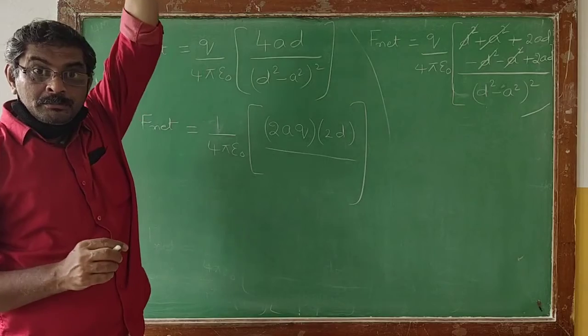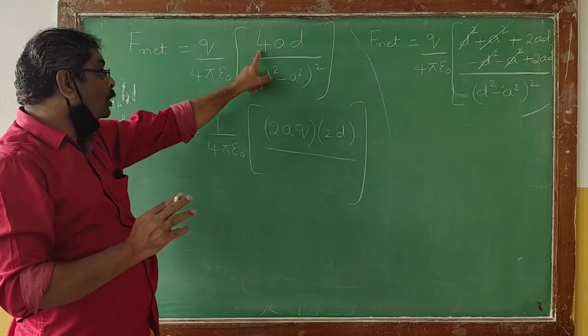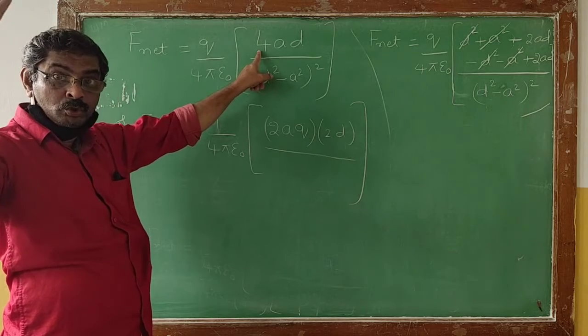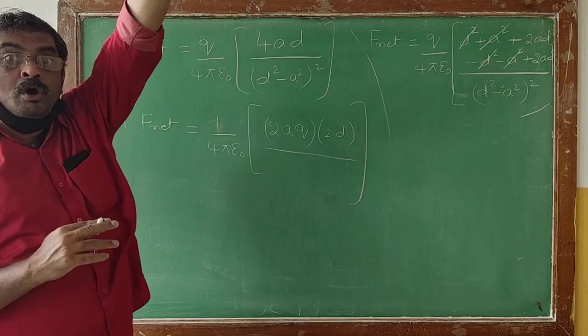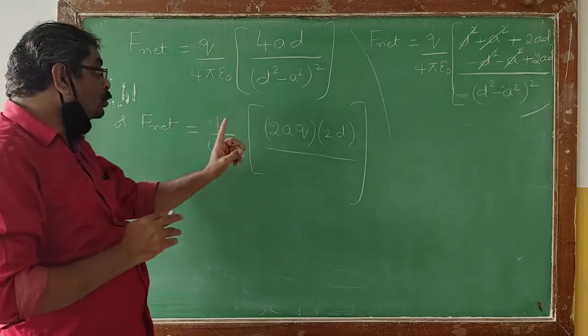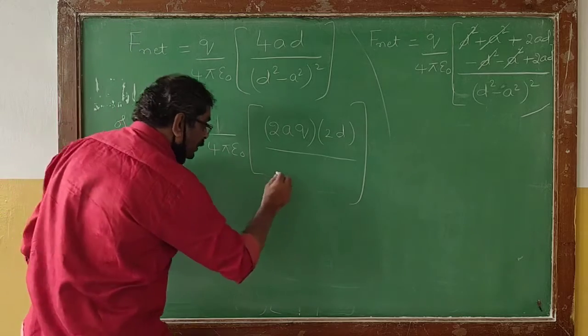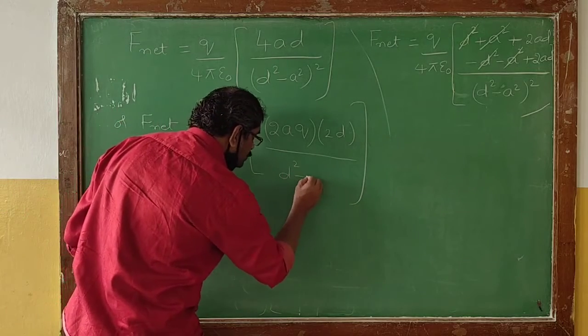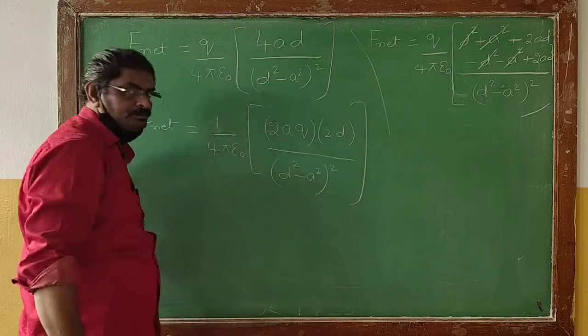Just remember, I am splitting 4. 4 can be written 2 into 2. I am pulling Q inside. So I can write 2AQ multiplied by 2D, whole divided by D square minus A square whole square.